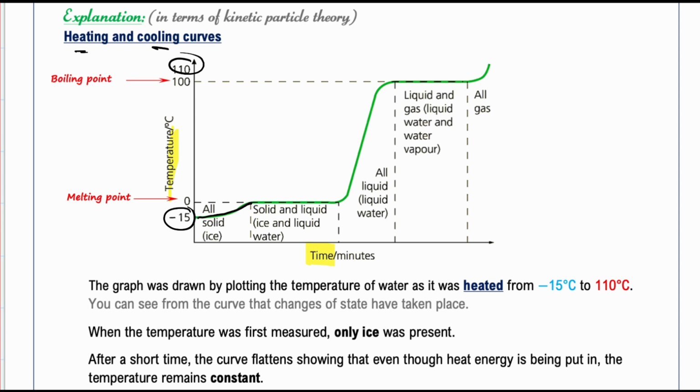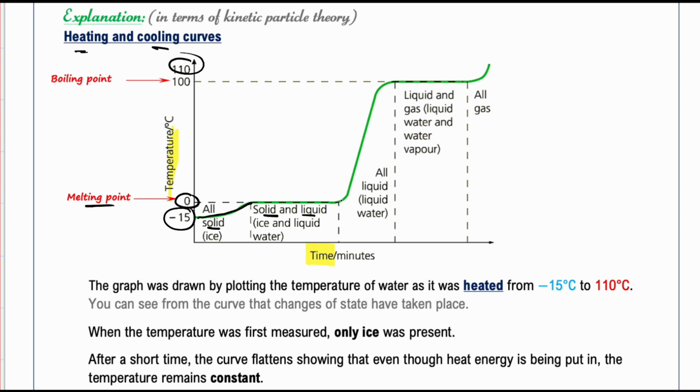Before that plateau, we have just solid ice. That plateau for water happens at 0 degrees Celsius, and we call it the melting point of water. The reason we have that plateau, despite adding heat energy to the sample, is that this energy is used to overcome the attractive forces between particles.